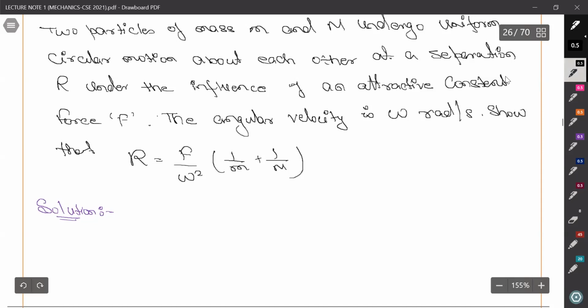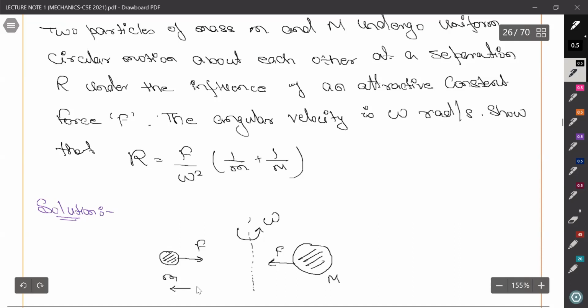So let's suppose we have a mass small m and a mass capital M. This is the axis, and both of them are rotating with omega under a constant force, let's suppose F. This is already given.